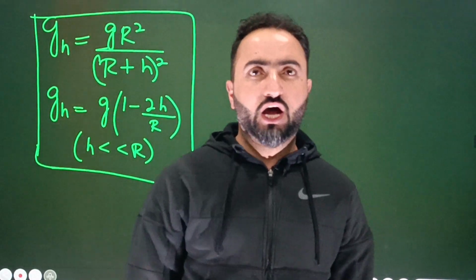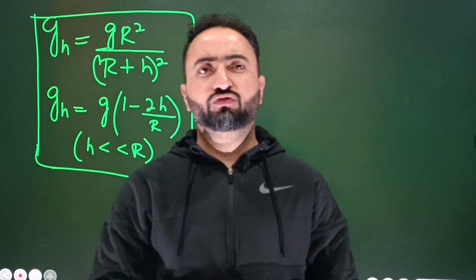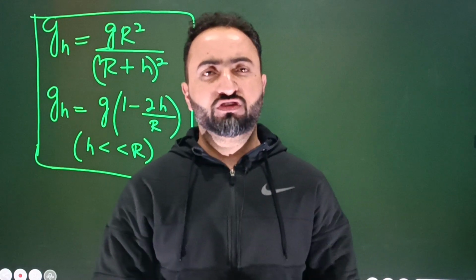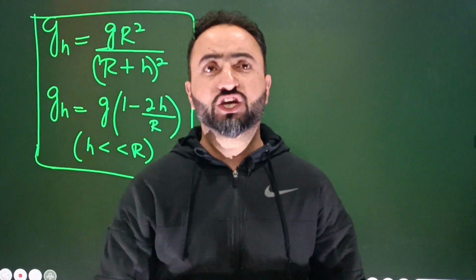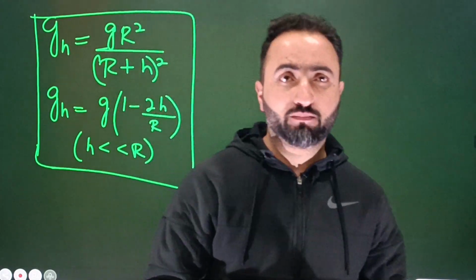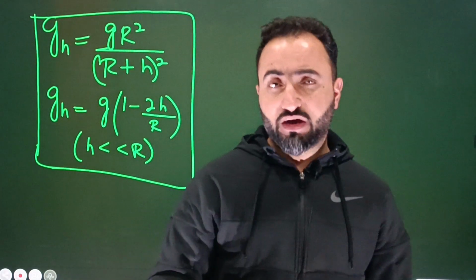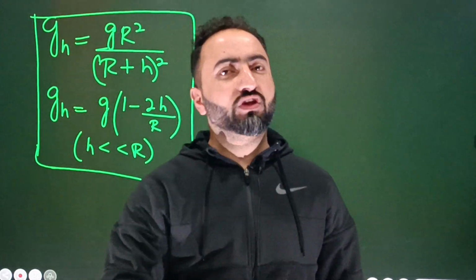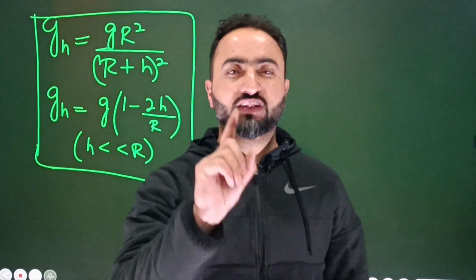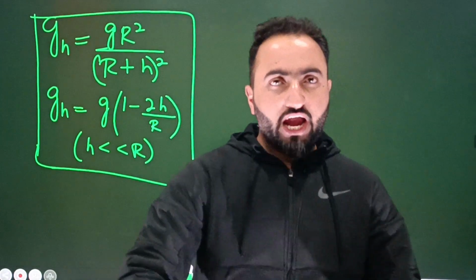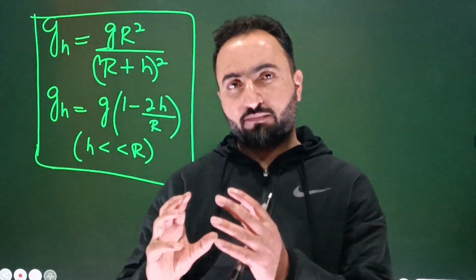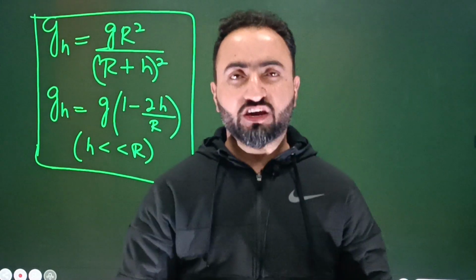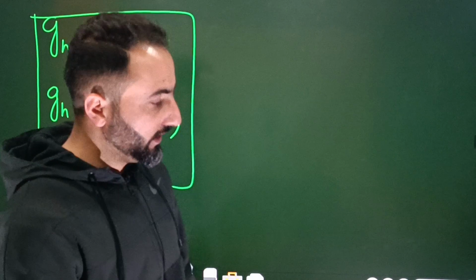Moreover, there is one more thing you should keep in mind here. Suppose the question is not asked on the variation of the acceleration due to gravity with the height, but the question is asked on the variation of weight. You know that weight is equal to m multiplied by g, and you know another thing: if a particle is taken from the surface of earth to some height h, its mass is not going to change, its mass will stay the same, but the acceleration due to gravity will change. When the acceleration due to gravity changes, the weight will also change, and the weight will change in exactly the same fashion as the acceleration due to gravity. It will change in the same way as the acceleration due to gravity is changing. So keep that in mind.